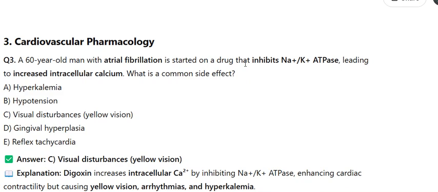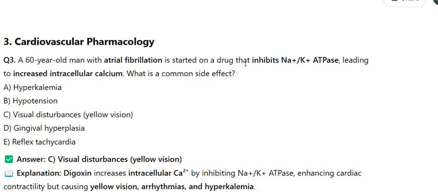3. Cardiovascular pharmacology. Q3. A 60-year-old man with atrial fibrillation is started on a drug that inhibits Na+/K+ ATPase, leading to increased intracellular calcium. What is a common side effect? A. Hyperkalemia, B. Hypotension, C. Visual disturbances, yellow vision, D. Gingival hyperplasia, E. Reflex tachycardia. Answer C. Visual disturbances, yellow vision. Explanation. Digoxin increases intracellular calcium by inhibiting Na+/K+ ATPase, enhancing cardiac contractility, but causing yellow vision, arrhythmias,